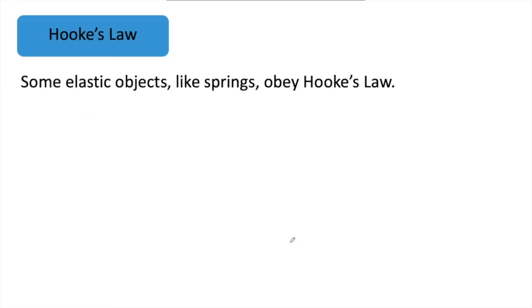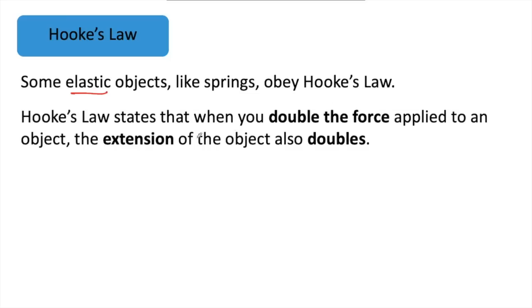Hooke's law: some elastic objects, importantly, like springs, obey Hooke's law. Hooke's law states that when you double the force applied to an object, the extension of the object also doubles.